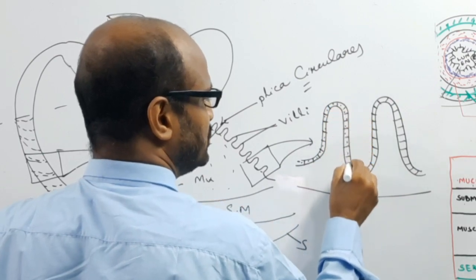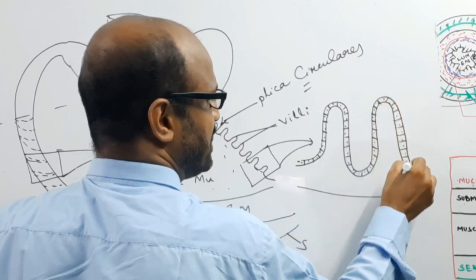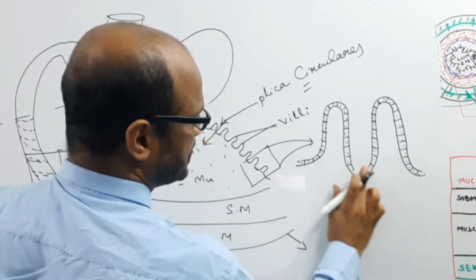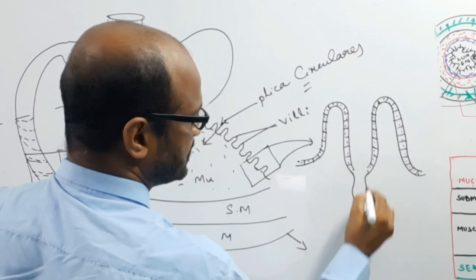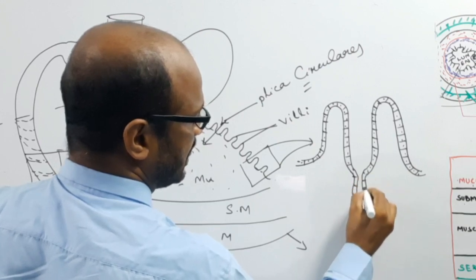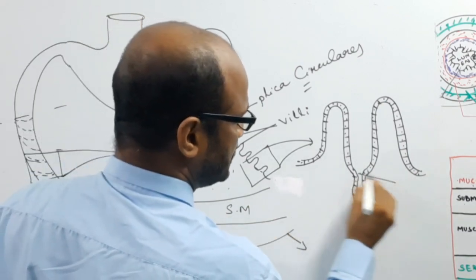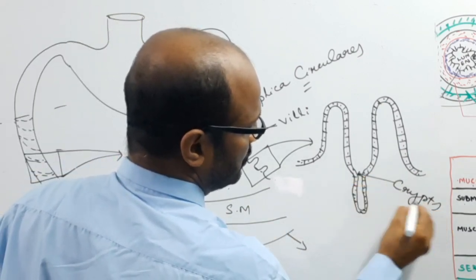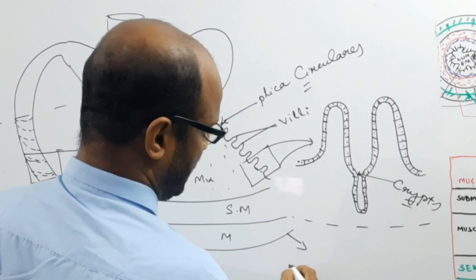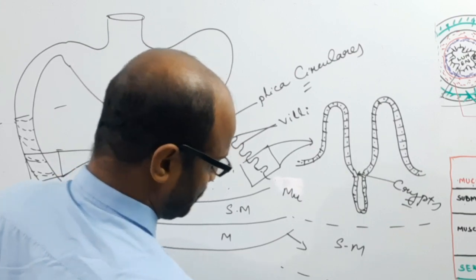In between two villi, there is a depression, which is known as the crypts, or the crypts of Lieberkühn, the intestinal gland. So this depression, known as the crypts, forms the intestinal gland. This is the mucosal layer, this is the submucosa, and then the muscularis layer.